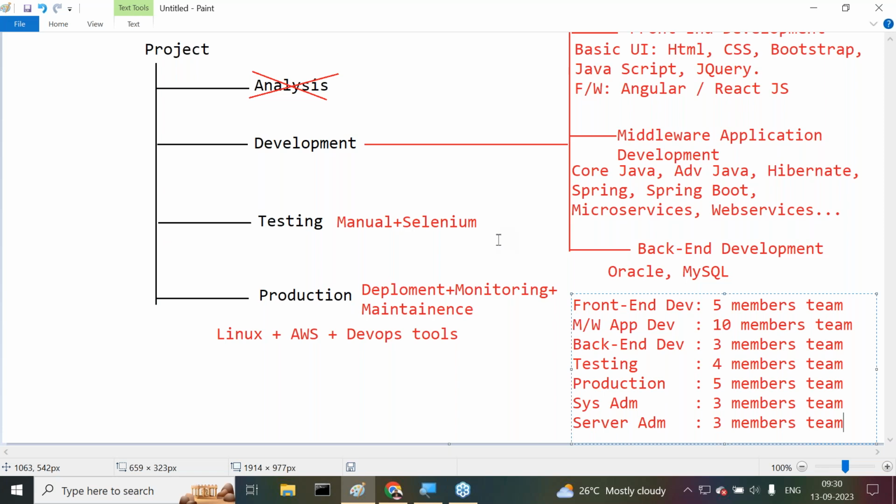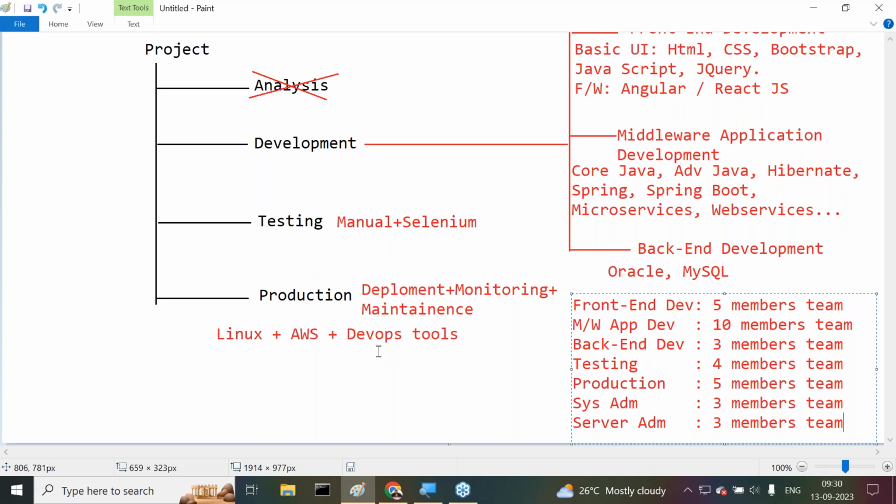Because of that reason, nowadays all company people are trying to recruit the resources who have knowledge on all the life cycle phases of the project. They must have knowledge on UI development, middleware application development, back end development, testing, and production issues. Such type of developers only, nowadays, the companies are taking.